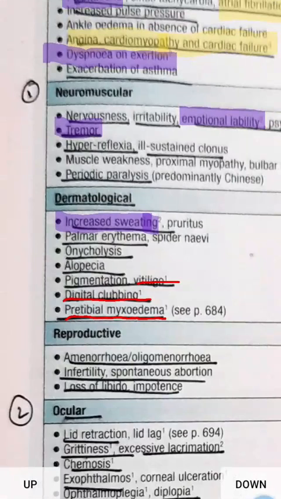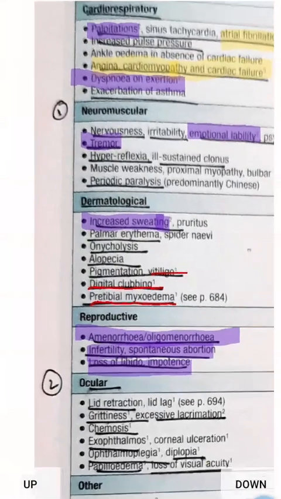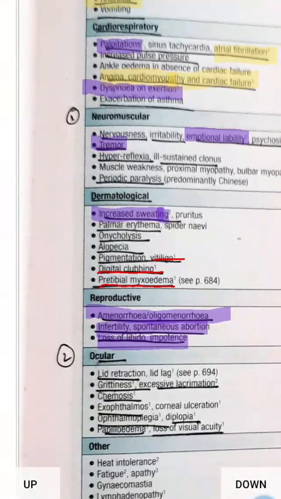Now reproductive: amenorrhea, oligomenorrhea, loss of libido, impotence, infertility, spontaneous abortion. Now ocular: lid retraction, a general feature. Then lid lag in Graves' disease, grittiness, excessive lacrimation, general feature. Chemosis, exophthalmos, corneal ulceration, ophthalmoplegia, diplopia, papilloedema, loss of visual acuity.